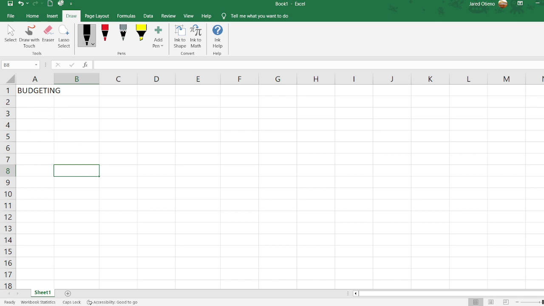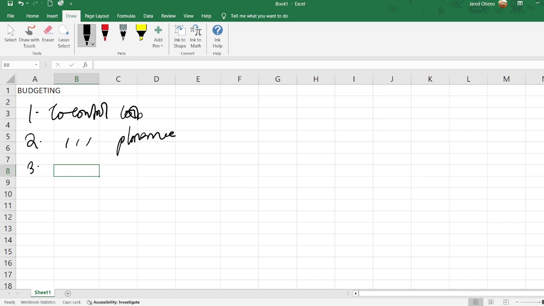So I want to welcome you to our class today, and as we start, I'm saying that budget has three main objectives. One is to help control costs. Two, budget also helps to control performance.